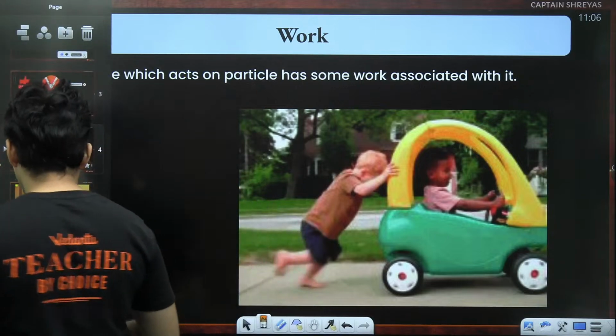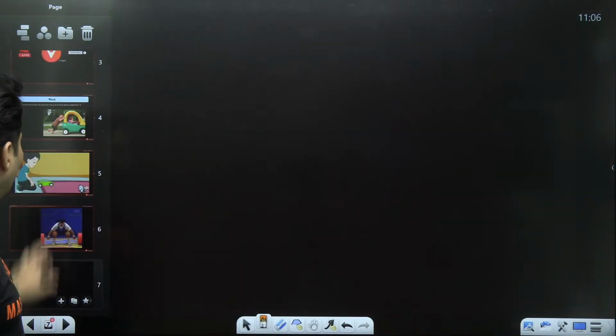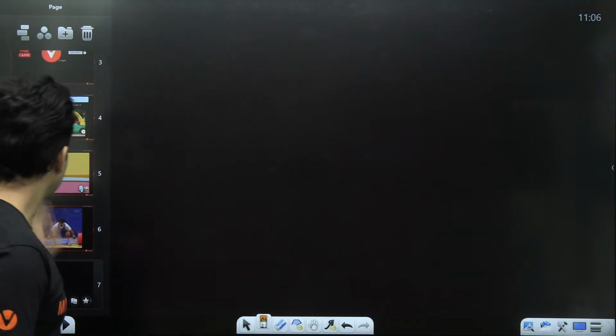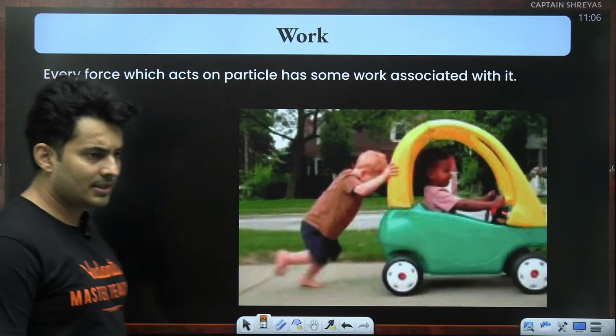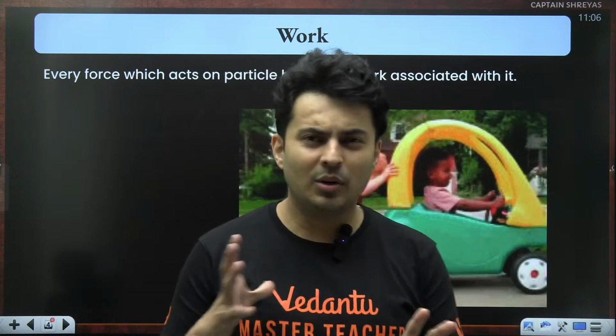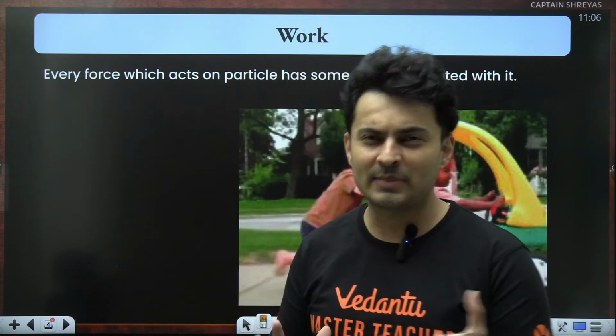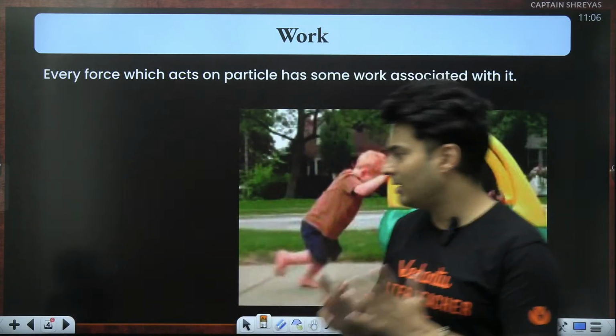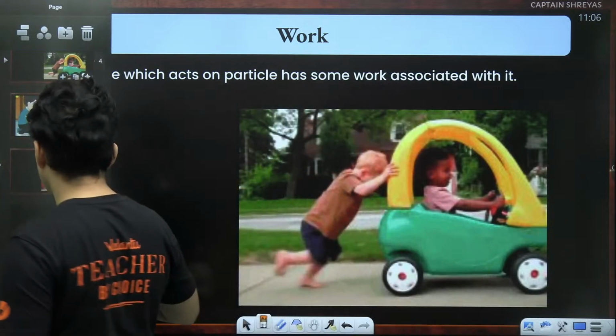So guys, remember, you say that work is done in physics when some kind of force pushes it and you see some displacement. That is what you might have learnt in 9th standard. So let me put a very simple perspective to it.